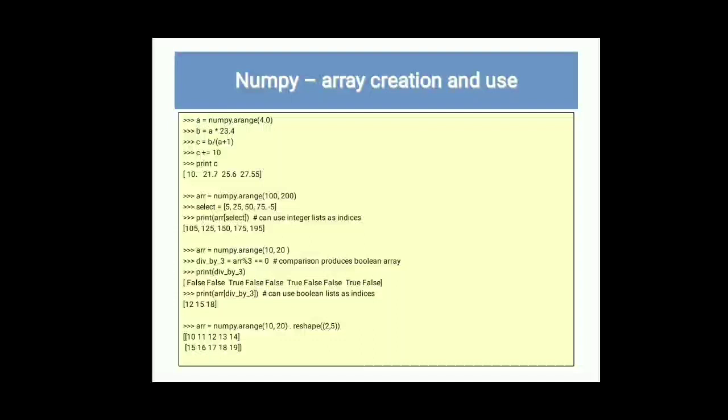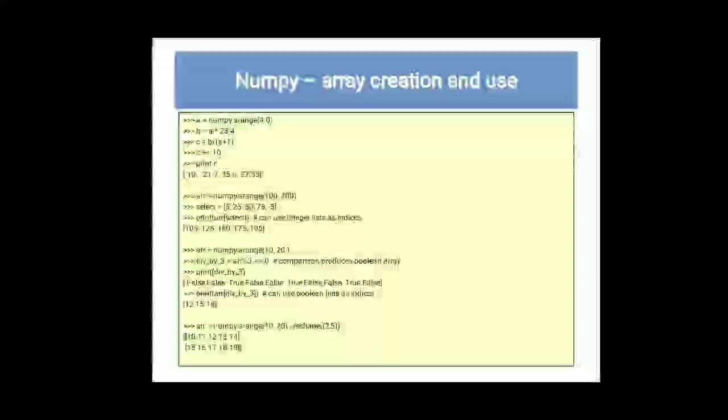Next one, arange 100 to 200, select 5, 25, 50, 75 and -5. When you print these elements, it will print the values at locations 5, 25, 50, 75 and -5. Minus 5 means counting from the right-hand side.